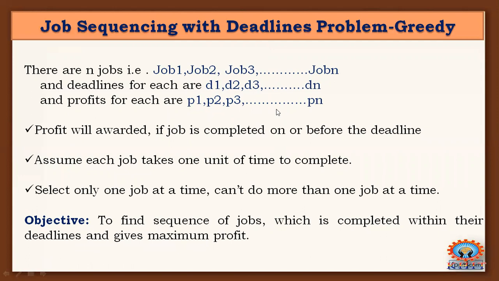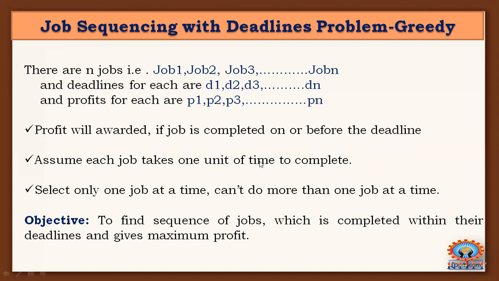The main objective is to arrange the jobs in sequential order based on their deadline, but finally the motto is to maximize the profit. Here, the job and deadline are very important.